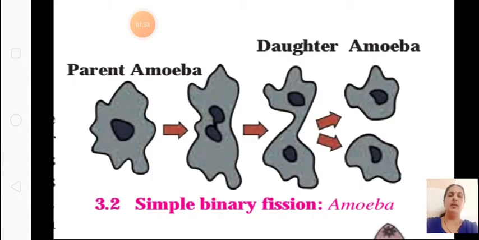Under Amoeba, we all know Amoeba does not have any fixed shape, so it divides at any angle. That is simple binary fission. The parent cell divides into two daughter cells, and at any angle it divides, and the nucleus also enters into the two new daughter cells, and like this the parent amoeba divides into two daughter amoebae. Okay, this is simple binary fission.